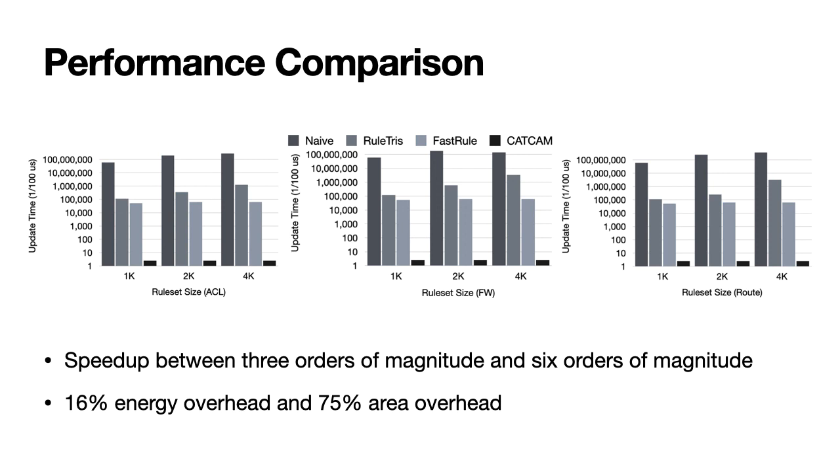For previous dependency-aware algorithms, the compilation of minimum dependency information is complicated and time-consuming, especially for large rule sets. In contrast, the algorithm-architecture co-design of CATCAM eliminates such overhead and guarantees deterministic performance that is not subject to rule set characteristics. Compared to its match matrices, CATCAM incurs 16% energy overhead and 75% area overhead.